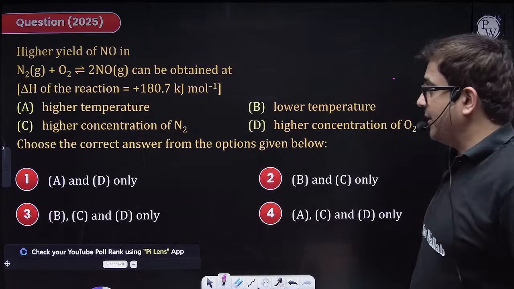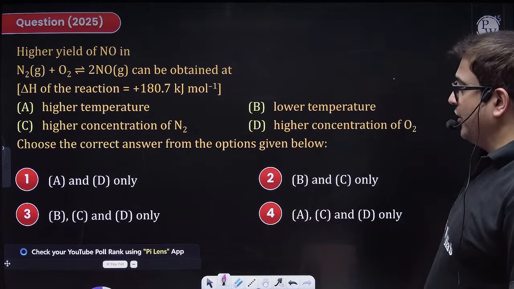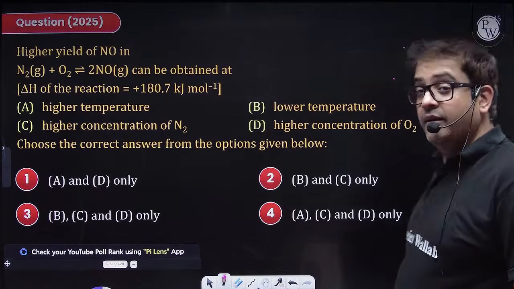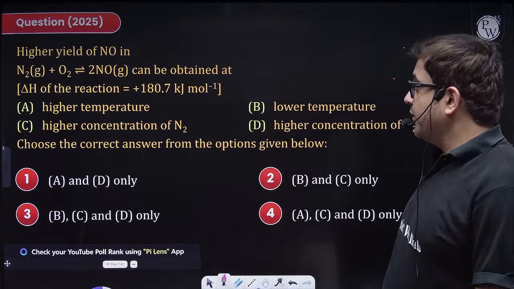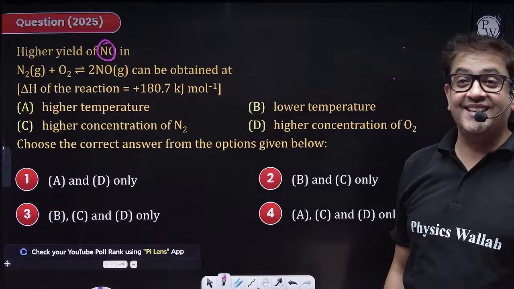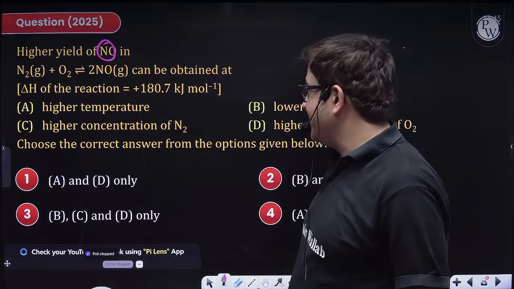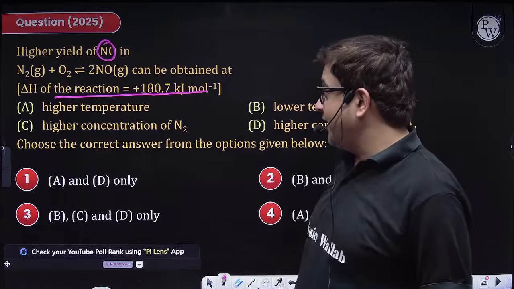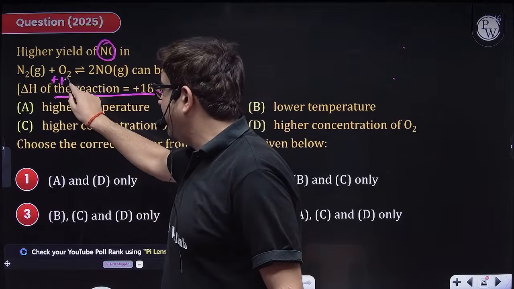Chalo, moving to the next one. This is, I guess, theoretical, no calculations required. The question says higher yield of NO. Le Chatelier principle, so let us revise it. Delta H for the reaction is positive, that means it is endothermic, so heat will be absorbed.